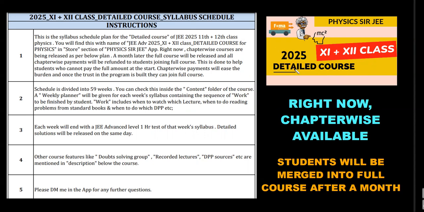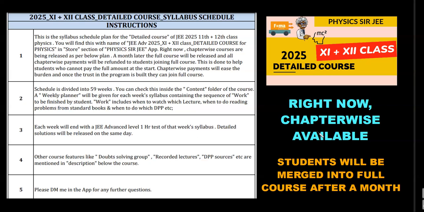So 2025 detailed course schedule is getting launched May 1st onwards. Every week, with discipline, with proper sequence, I'm going to start giving the teaching and week-wise schedules and all that. But there is no full batch payment as of now. Right now, only chapter-wise is going to be available. And as per whatever plan I'm going to show right now for this 59 to 60 weeks, I'll keep releasing chapter-wise only. Somewhere 1 month later, I will have an idea of how many people are purchasing and how many people are into this, because I will not stop releasing chapter-wise.